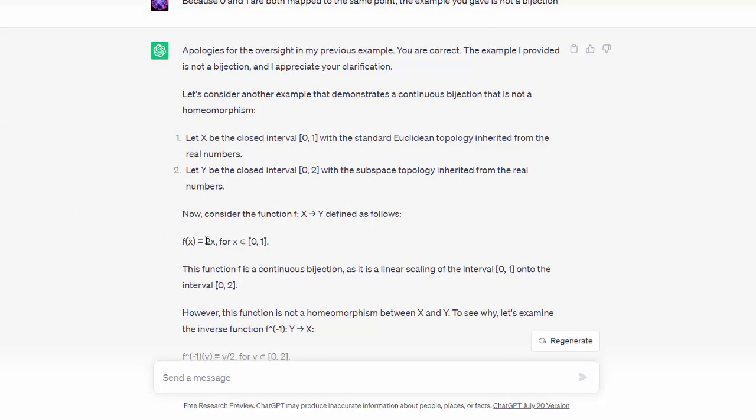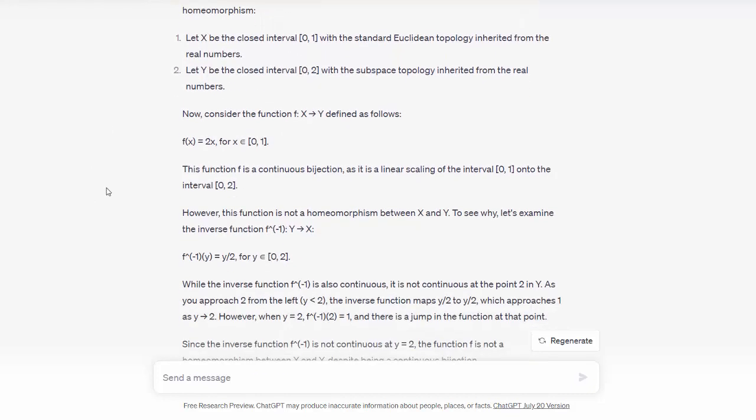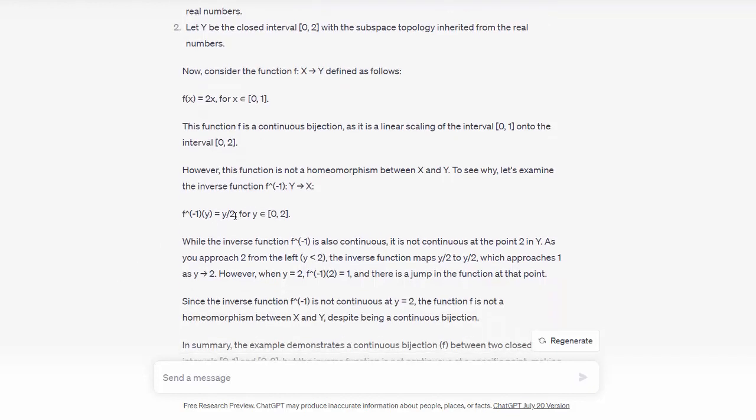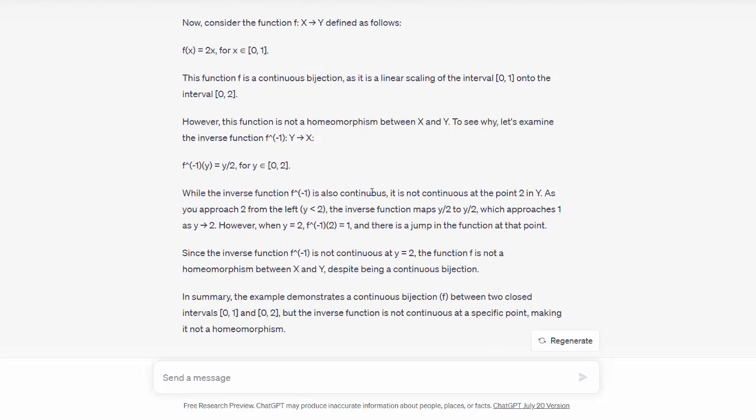Okay, f of x equals 2x is a continuous function from [0, 1] to [0, 2], but it is a homeomorphism. Is it trying to say it's not a homeomorphism? Let's see. Function f is a continuous bijection, as it is a linear scaling. Yes. This function is not a homeomorphism. Oh, it's not a homeomorphism. Why? The inverse is y over 2. That's fine. While the inverse function is also continuous, yes.